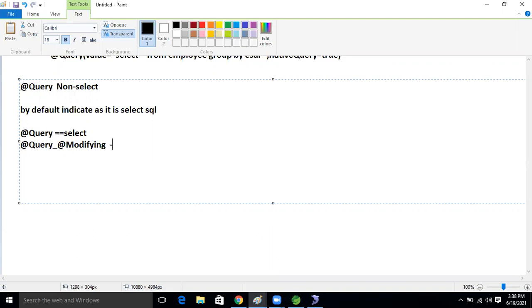Whenever we apply it, then we can perform non-select operations like update and delete. These operations we can perform with the Modifying annotation, guys. We will not spend much time on this modifying query now.